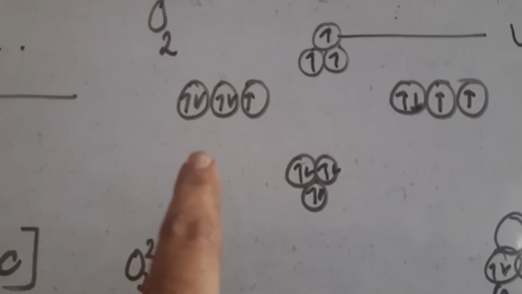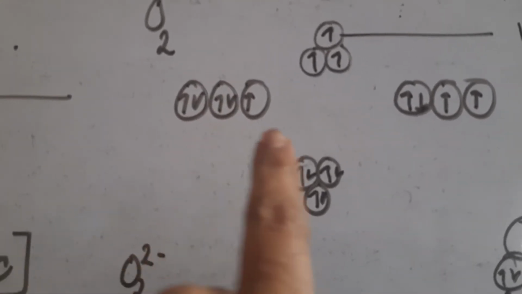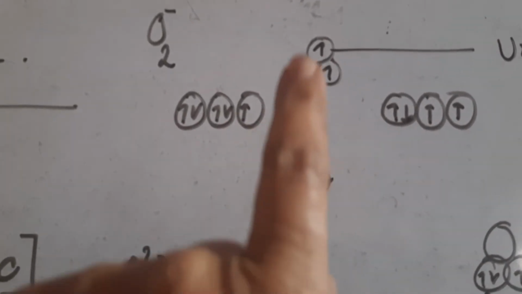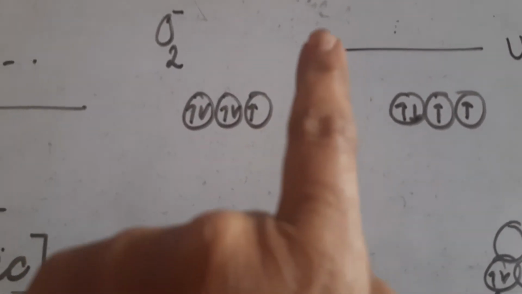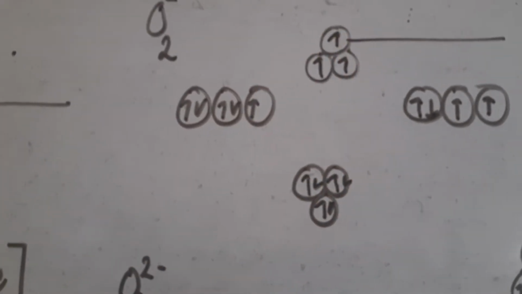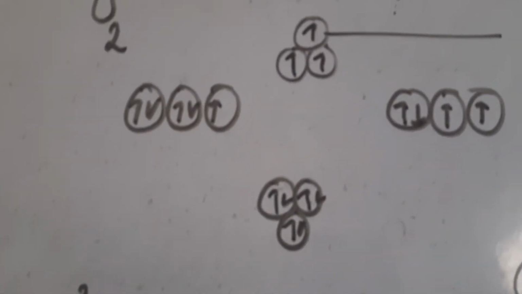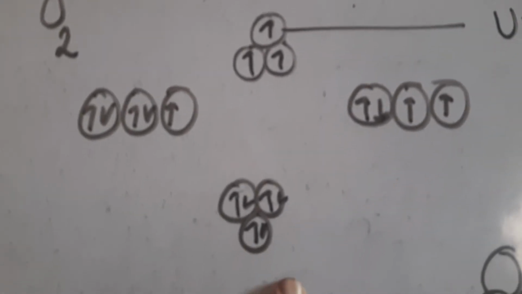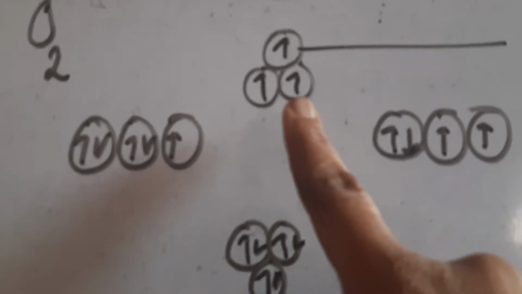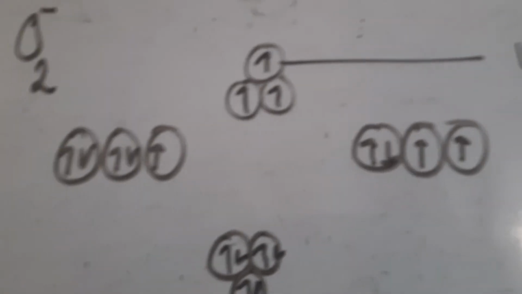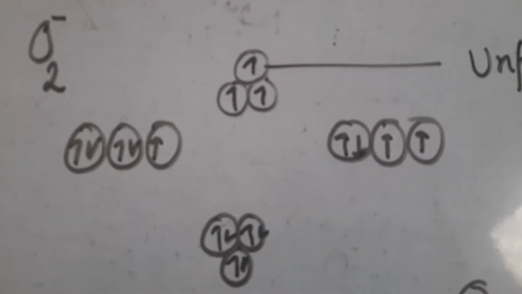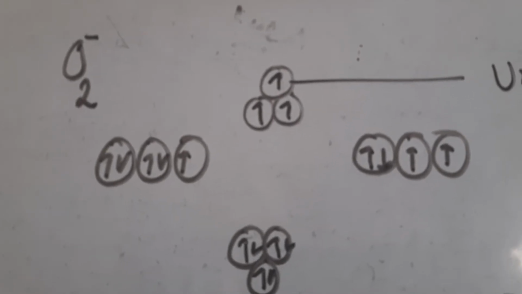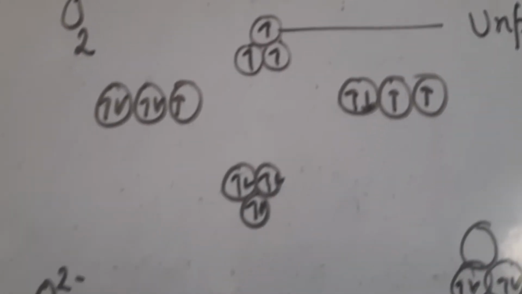So we write 5 electrons in p orbitals here, and 4 here. 5 plus 4, 9. These occupy bonding as well as anti-bonding molecular orbitals. We fill these 9 electrons in bonding first, 6 electrons come in bonding, and then the rest 3 electrons come in anti-bonding. In anti-bonding, the electrons are unpaired. That's why it is paramagnetic.